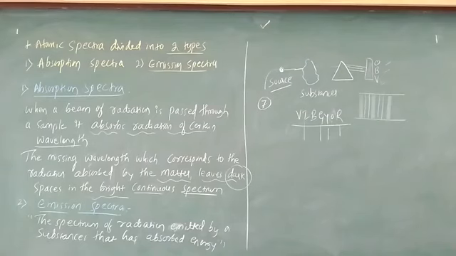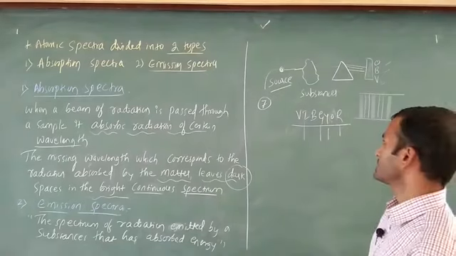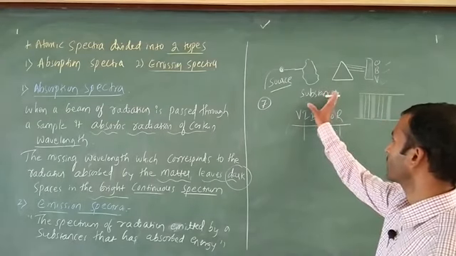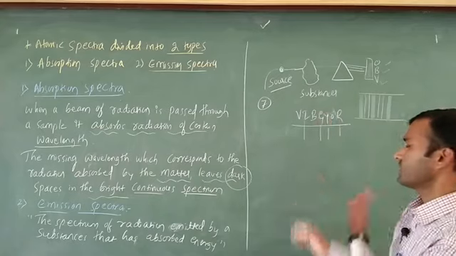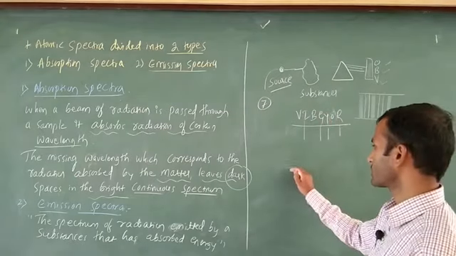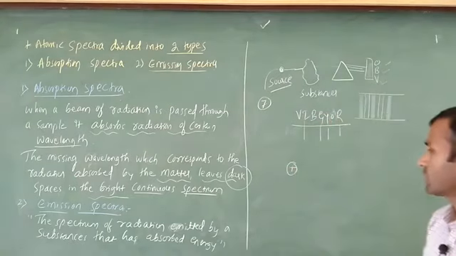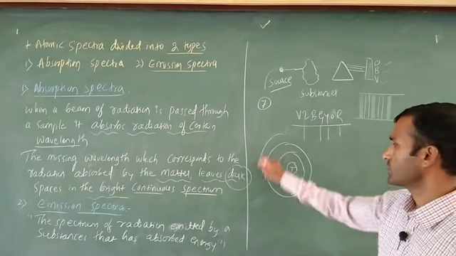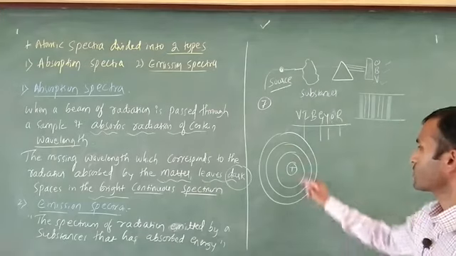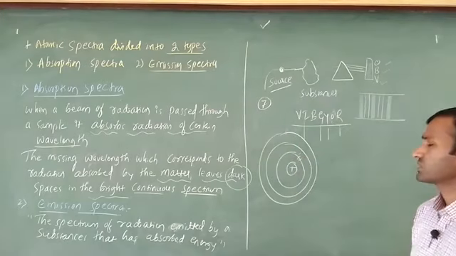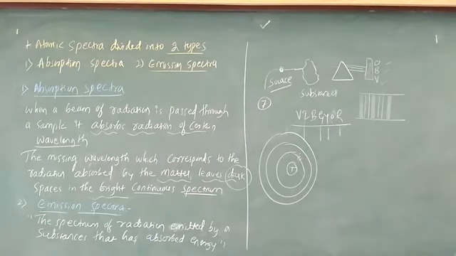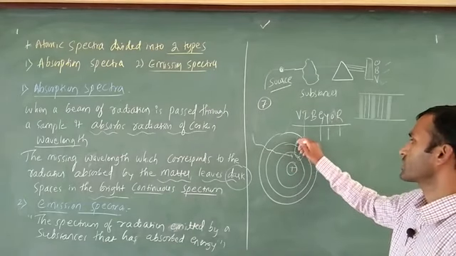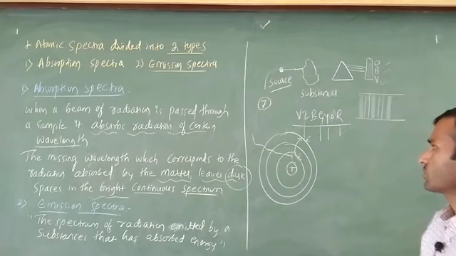The next one is the emission spectrum. Here, emission spectrum means I am going to take a substance directly. For more explanation, this indicates the nucleus, and the electron is revolving around the nucleus. This is very simple. When an electron present in the first orbit is supplied with some amount of energy, it can move from lower energy to higher energy. This is very simple.